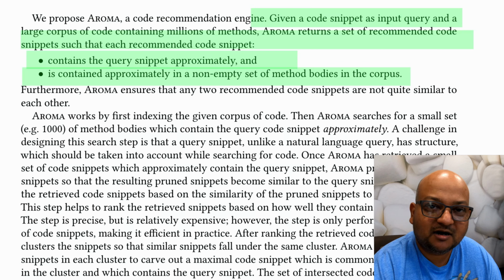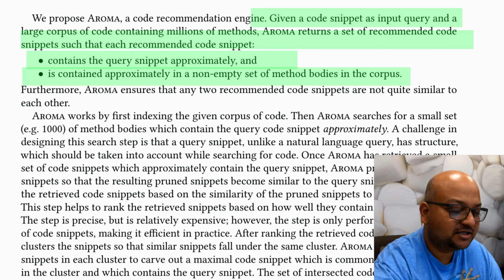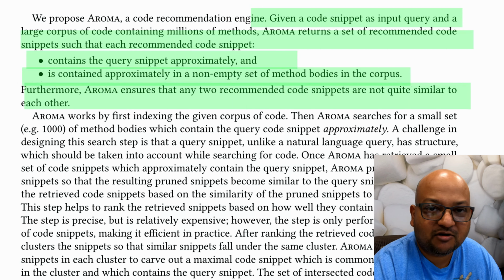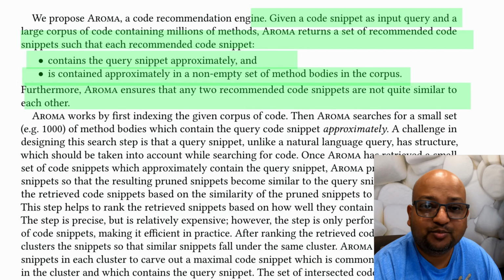In the interest of making its search results useful and comprehensible, Aroma also tries to present search results that are different from each other so that you don't just get a bunch of search results that are similar to each other.